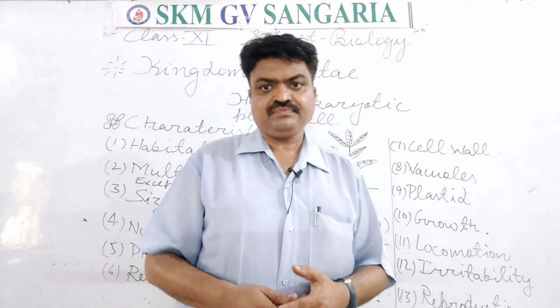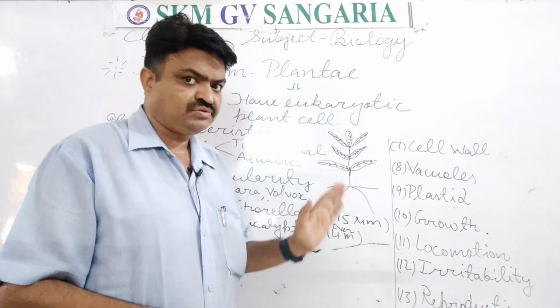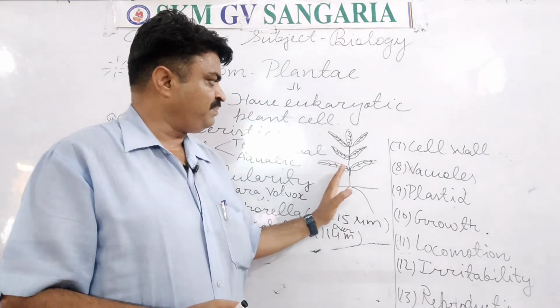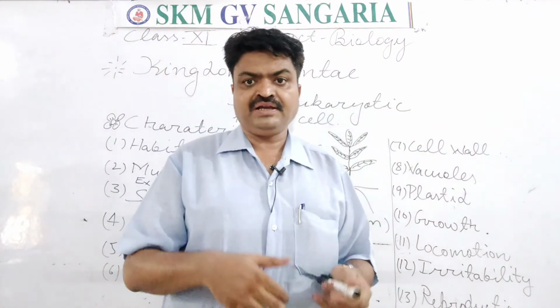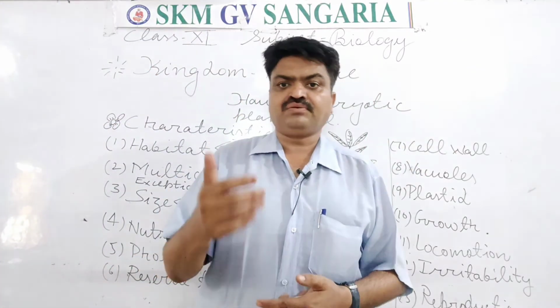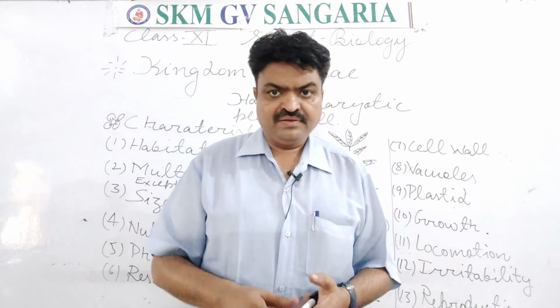Some movements are independent of growth, student. Like there is one plant that is known as touch me not plant.